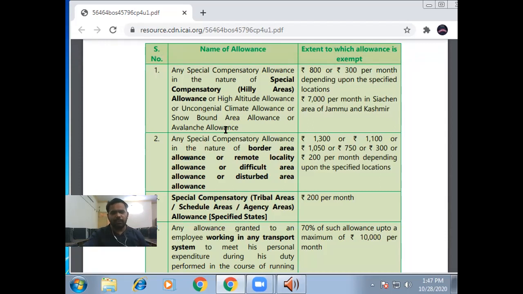But in the second case, life is not as difficult compared to the hilly areas. Like if you are working under a well or in a coal mine, then you need to be provided a special allowance, and the amount of allowance is 1300 or 1100 or 1500, 1050, 750, 300, depending upon the condition. I will tell you all the amounts in detail in a later video.